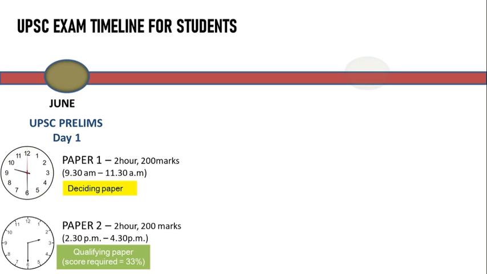And then in the month of September, UPSC conducts its mains paper. So if we notice, there is a 3-month gap between prelims and mains, and students should ideally keep this time period for thorough revision. So all the preparation of this paper should be over much before June, so that students get this time of 3 months to revise.